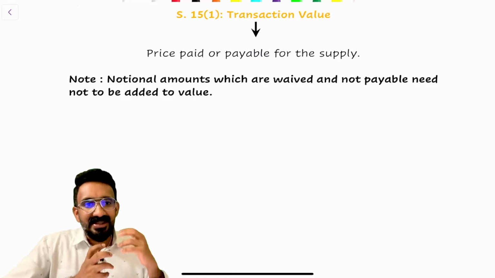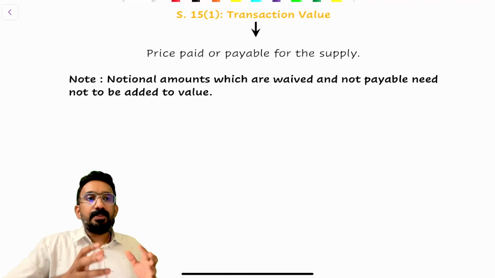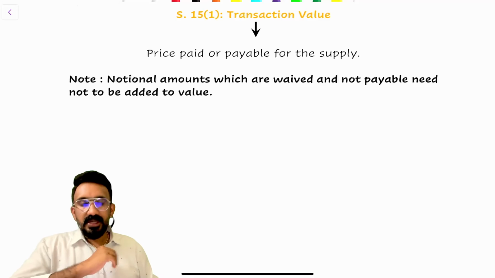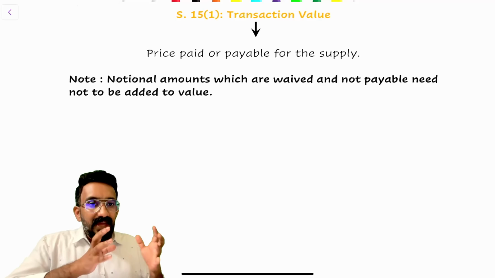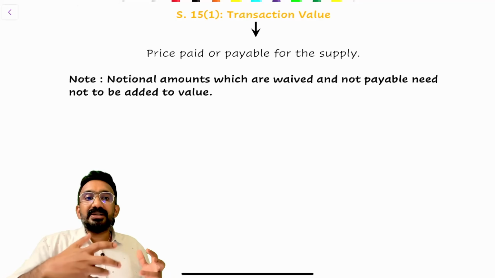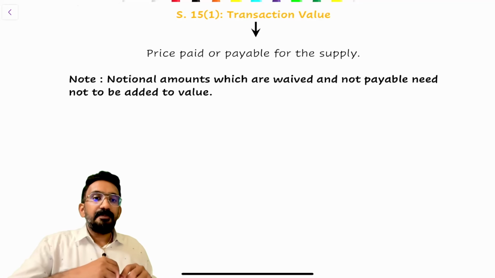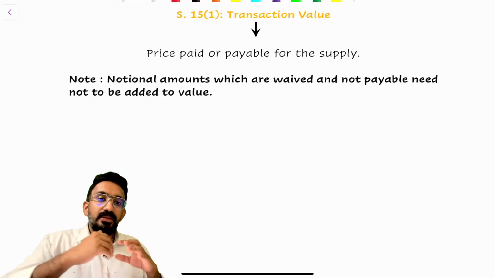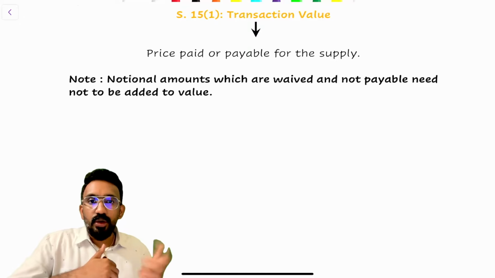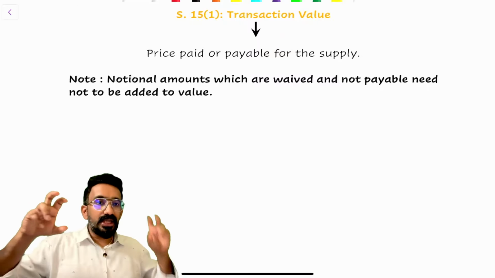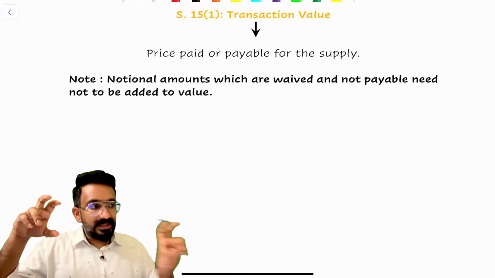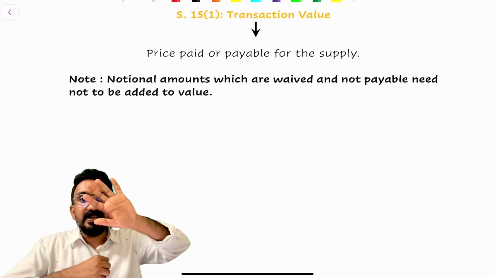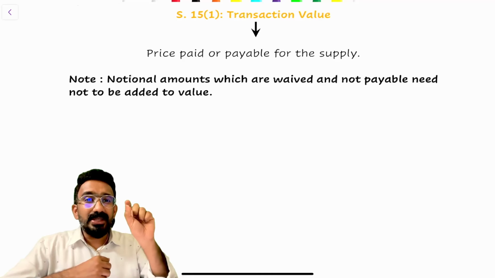What do you mean by separate supply? Like, for example, if I'm providing this machinery and I'm providing installation as a service, I'm providing it as a separate service. If that is what I have done, there is a concept called section 8, wherein there is a definition of two types of supply given in section 2 clubbed with section 8. We can say there are two types of supply called mixed supply and composite supply. If I'm giving machinery together with a delivery service, together with an installation service, I can call it a composite supply and still add the value of these incidental supplies into the main supply. We call that the principal supply.